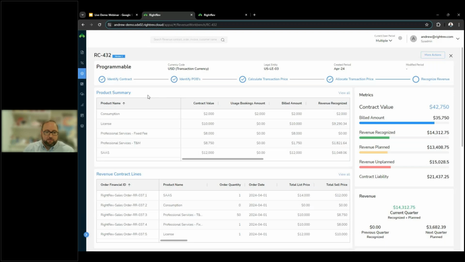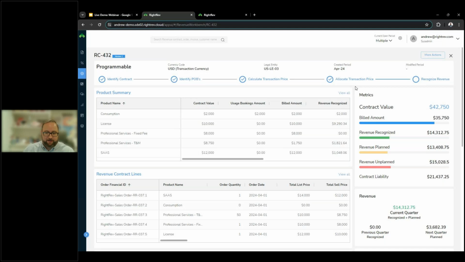From there, we also are tracking all of your ASC 606 steps. So if you're familiar with the 5-step process, we have our identify contract, identify your performance obligations or POBs, calculate that transaction price, allocate that price, and then finally recognize revenue. What you'll notice is oftentimes when you're viewing a revenue contract in RightRev, we're jumping from this identify contract position all the way to allocate transaction price. And the reason for that is we're automating the steps in between. So we have specific rules in place to determine those performance obligations